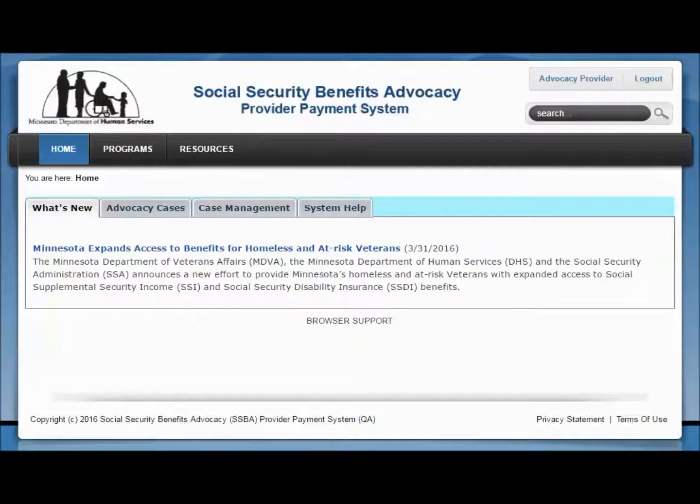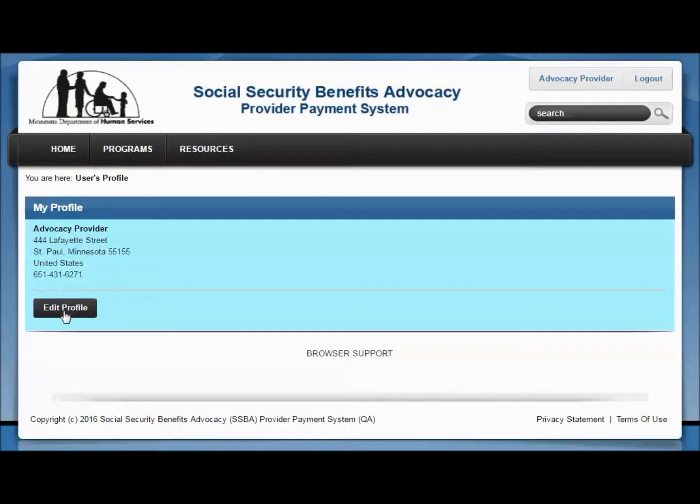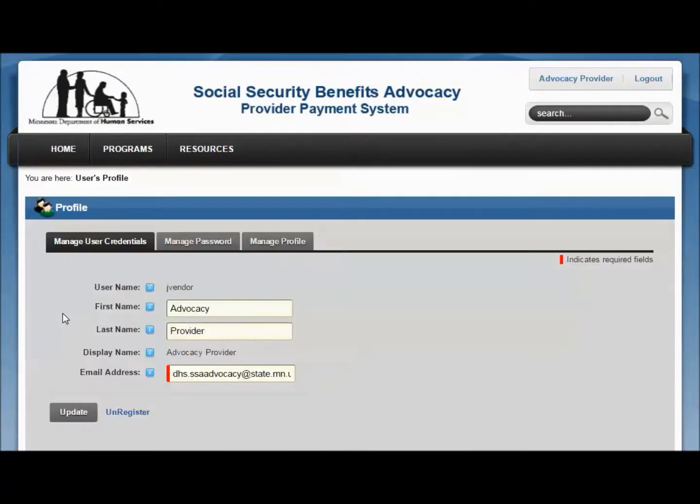Manage your email address, password, and contact information on your profile page. The information on this page is the information you entered when you registered. You can view and edit most of your profile information at any time. To view or update your profile information, click on your username. Then click the Edit Profile button. Your profile page displays the following three tabs.